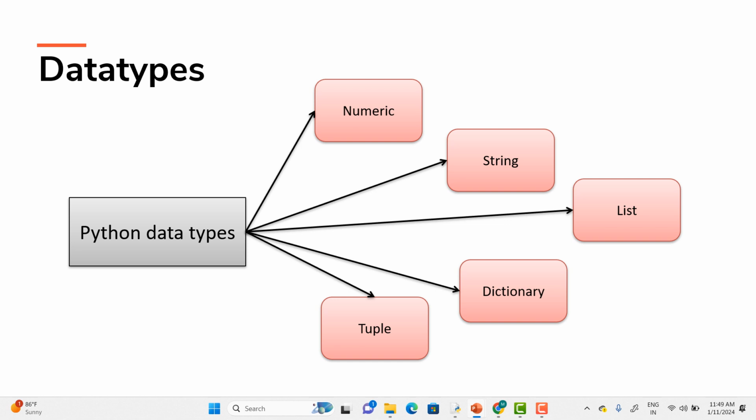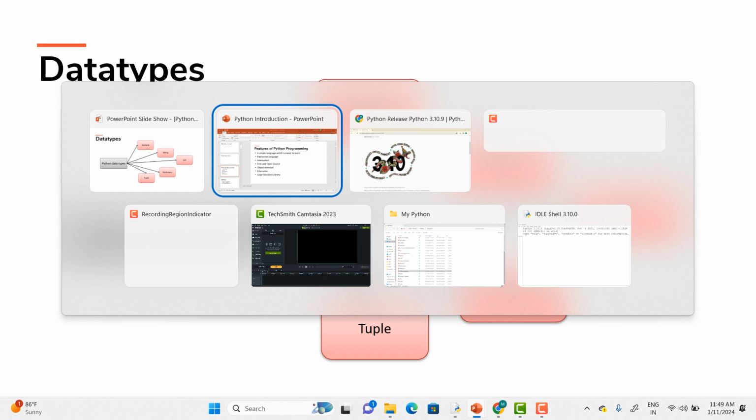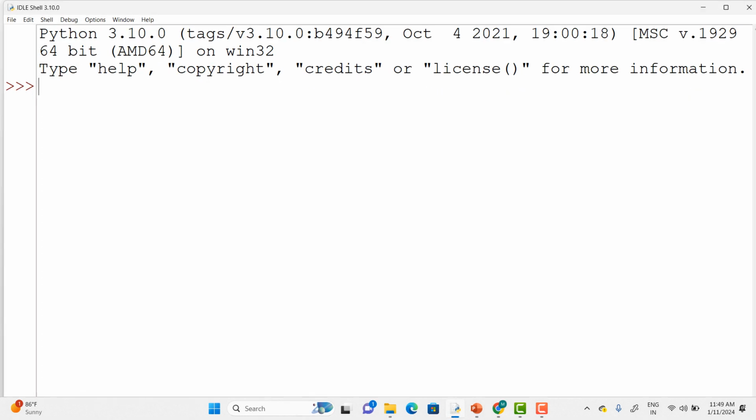as I have told you, with the basic high-level language we are able to print. I have just shown you the print statement. Let me show you its practical representation also here. On my laptop I have already downloaded the IDLE shell, which I have shown you in my previous video itself, right? If we type www.python.org, we'll get that.